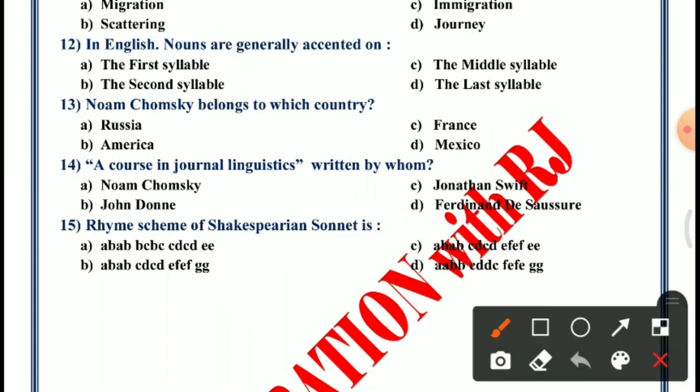Question number 15. Rhyme scheme of Shakespearean sonnet is. Options are AB, AB, BC, BC, CD, CD, EE. Option B, AB, AB, CD, CD, EF, EF, GG. Option C, AB, AB, CD, CD, EF, EF, EE. Option D, AA, BB, CD, DC, FE, FE, GG. The answer is B, AB, AB, CD, CD, EF, EF, GG.